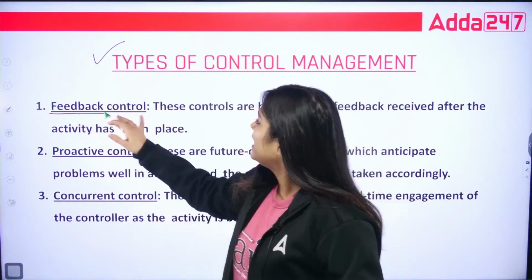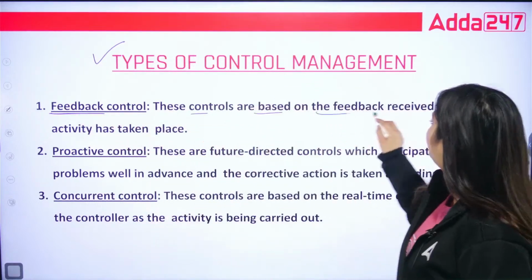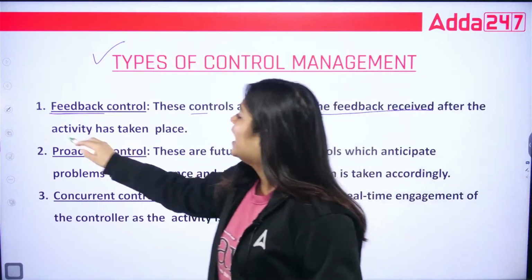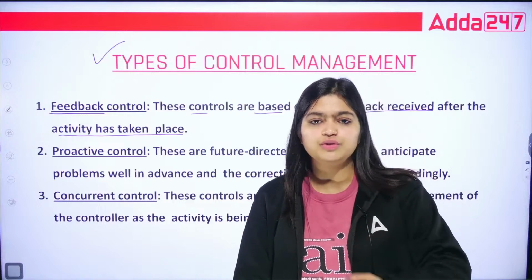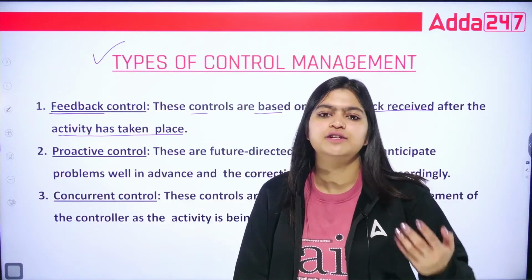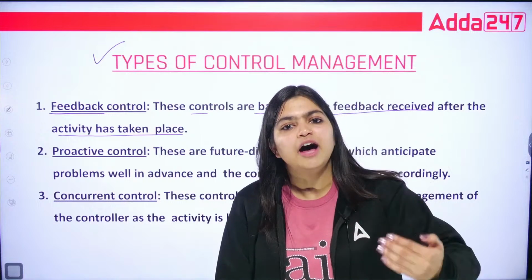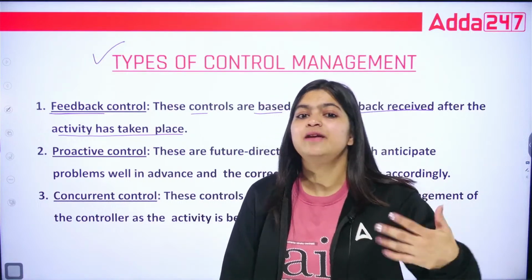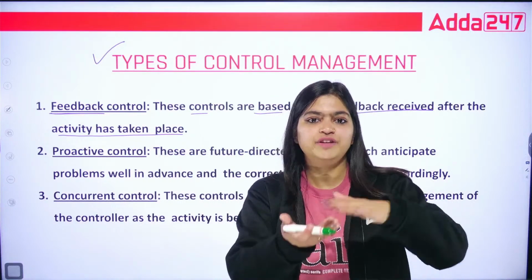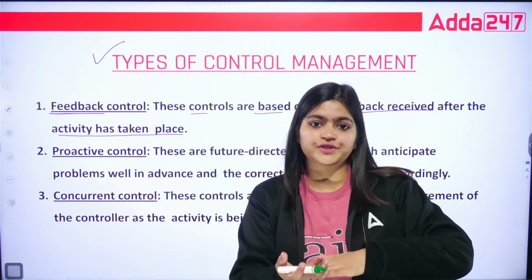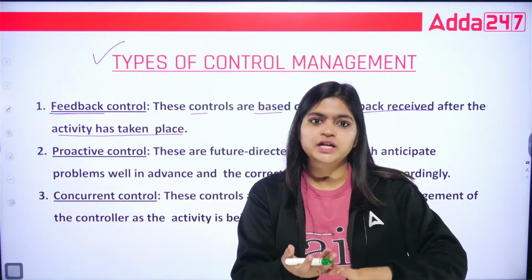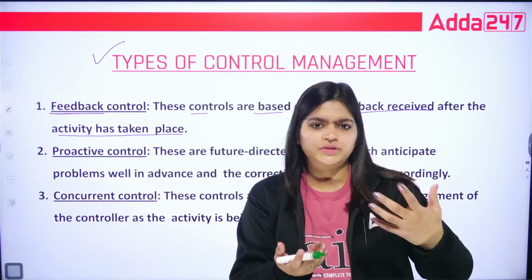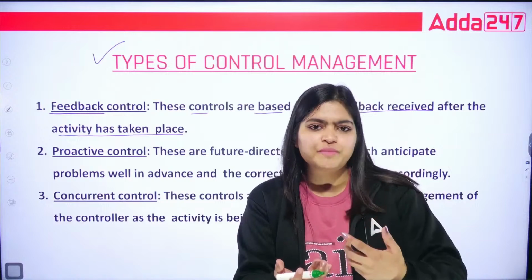Okay. So feedback controls are based on the feedback received after the activity has taken place. After you use those activities, like when we visit restaurants, after completing our dinner, at the time of billing, they also give one feedback form, whether we like their services or not, whether we like their ambience, whether we like their food, and any more feedback that we want to give.